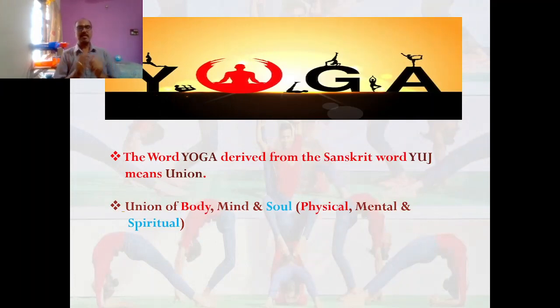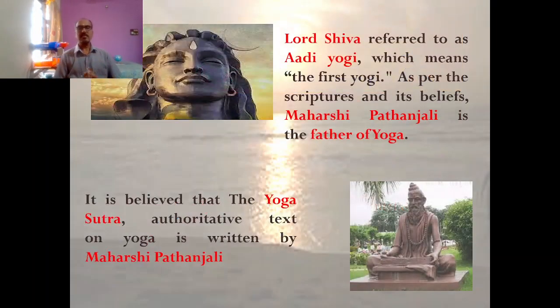As we all know, the word yoga is taken from the Sanskrit root yuj, Y-U-J, meaning union. That is the union of body, mind, and soul: the physical, mental, and spiritual combination. We all know that Patanjali Maharshi is normally known as the father of yoga. In fact, yoga existed before Patanjali Maharshi. Why is he known as the father of yoga? Because he brought yoga into a systematic way through his text called the Yoga Sutra.